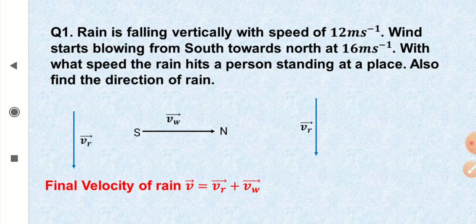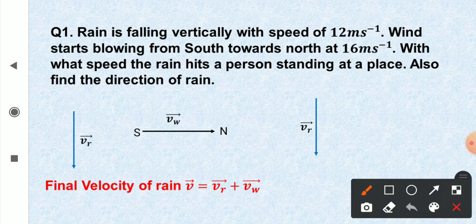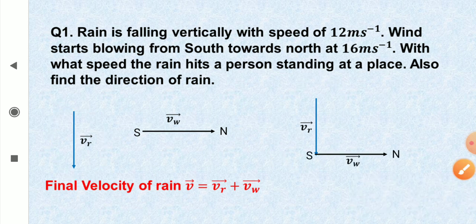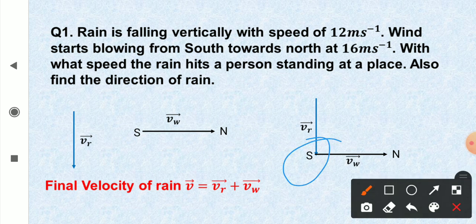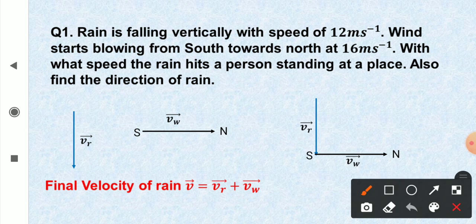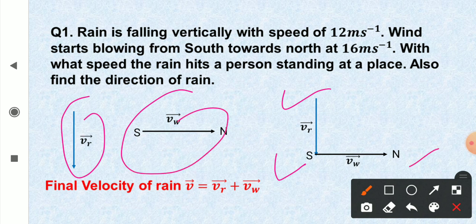So here I have to add these two vectors. First I have drawn vector VR vertically downwards, and the second vector starts from the head of the first vector, head to tail. The result is first tail to last head. So first vector tail to head, second vector tail to head, and their sum is first tail to last head.